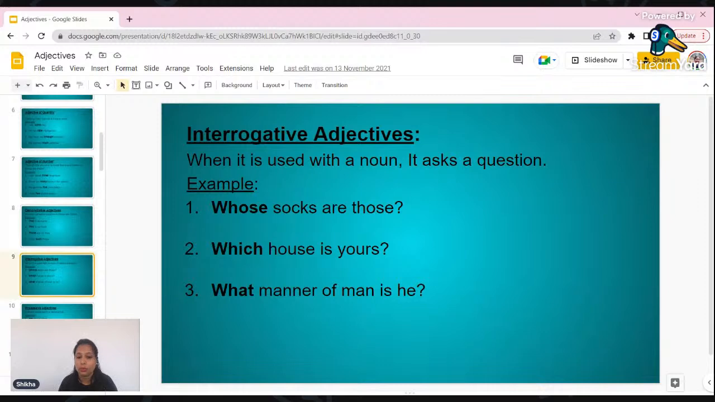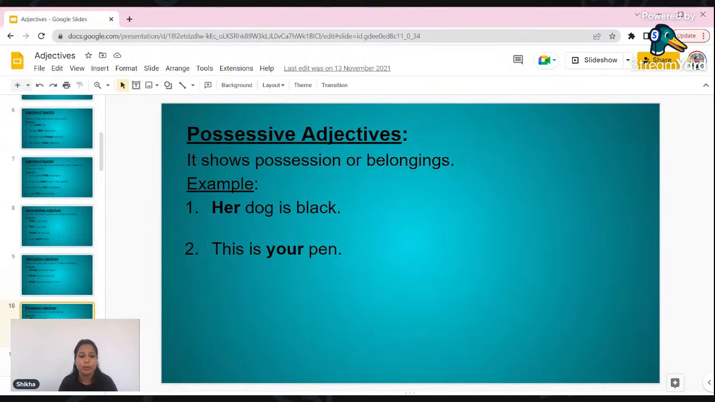Whose socks are those? Which house is yours? Or what manner of man is he? Apart from these, all the WH words which we use to frame question sentences, all those words we call interrogative adjectives, right? And then we are moving towards possessive adjectives.